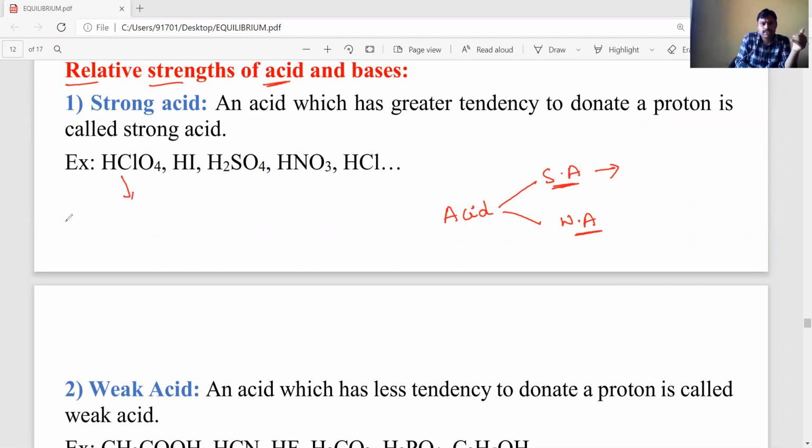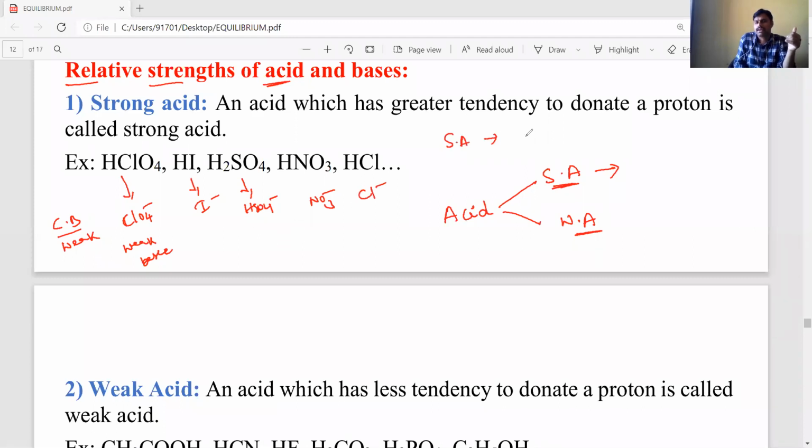If you write the corresponding conjugate bases, the conjugate base is weak in nature. So ClO4 minus is a weak base because its corresponding conjugate acid is strong. I minus is weak in nature, and HSO4 minus, NO3 minus and Cl minus are the corresponding conjugate bases, because a strong acid produces a corresponding conjugate base that is weak.